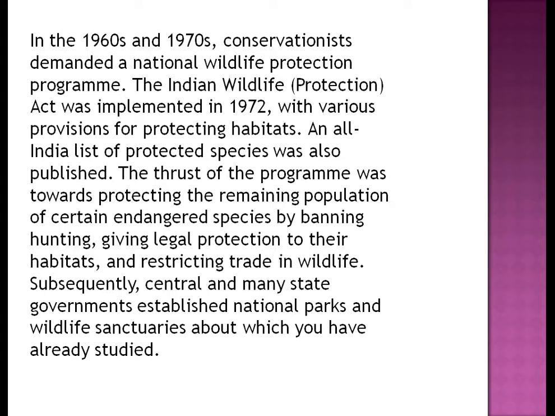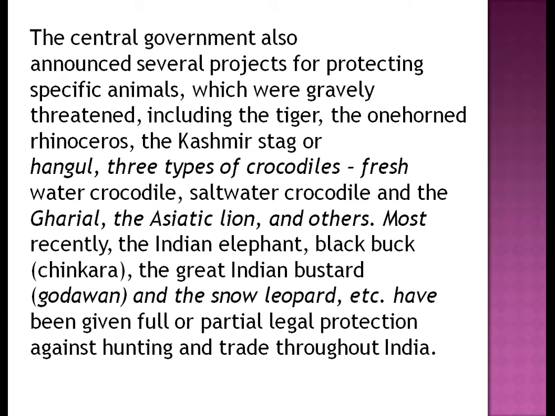Next, moving further to see the other points from this topic. The central government also announced several projects for protecting specific animals which were gravely threatened, including the tiger, the one-horned rhino, the Kashmir stag or hangul, three types of crocodile, the freshwater crocodile, saltwater crocodile, and the gharial, the Asiatic lion and others.